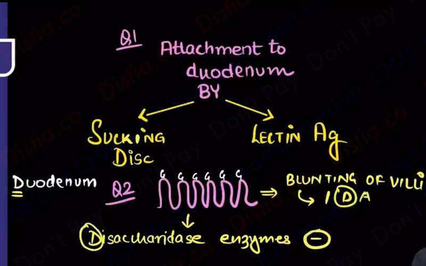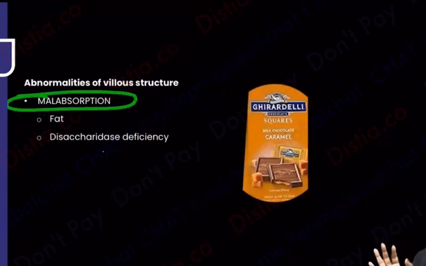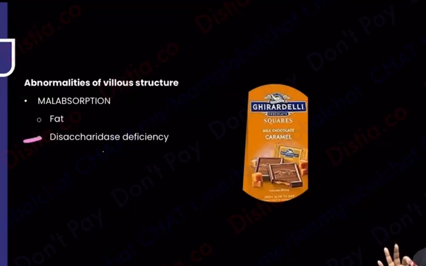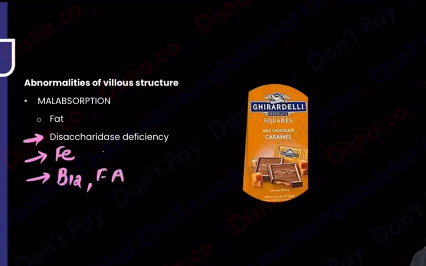But overall I realize everything is not going to be there. If the intestine is getting affected, ultimately fat, proteins, vitamins, iron, everything will stop getting absorbed. This means my patient is going to land up with a classical malabsorption. What all have I told you? There could be disaccharidase deficiency, there could be iron deficiency, and even later on, after the duodenum, if it attacks the ileum and the jejunum, there could be vitamin B12 and folic acid deficiency also.